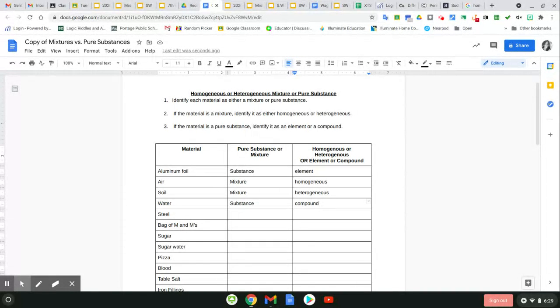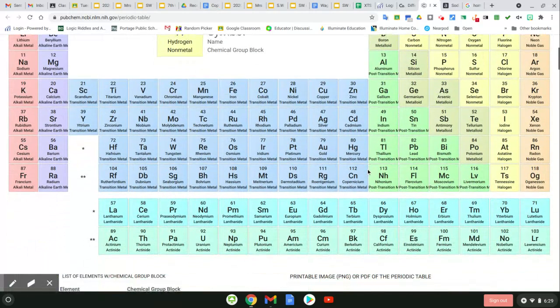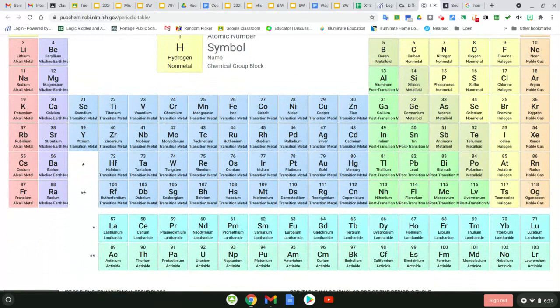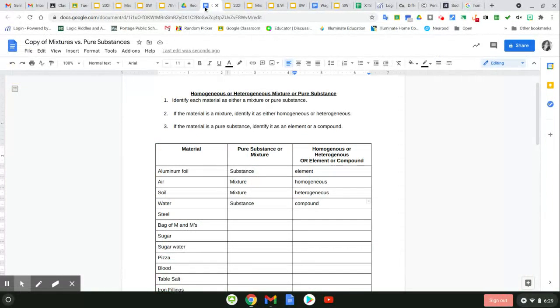And those atoms are chemically combined, which means that they are attached to each other. So if we look at the periodic table of elements, we will not find H2O, which is the chemical compound for water, but we will find what makes up water, oxygen and hydrogen. So when those two elements are combined to make water, it's a compound, okay?